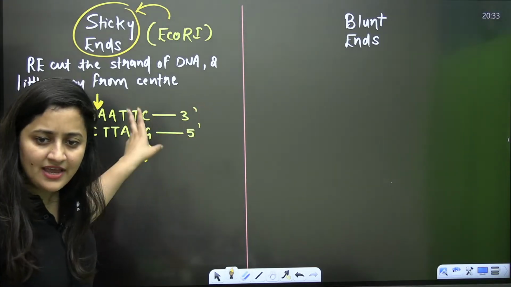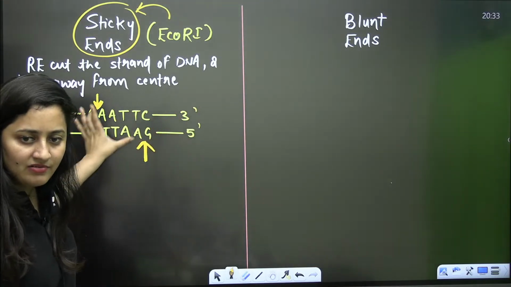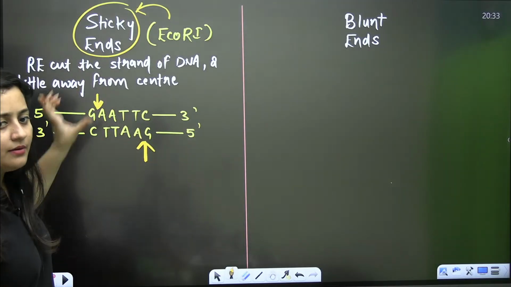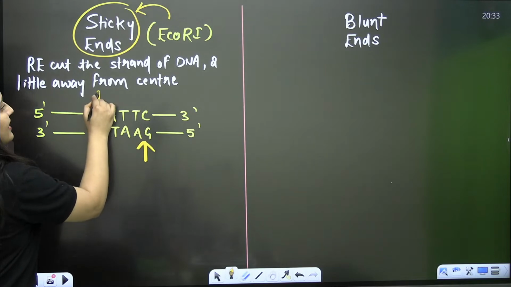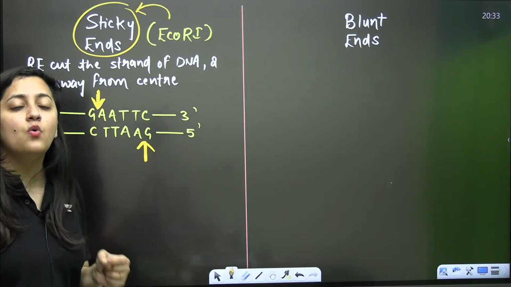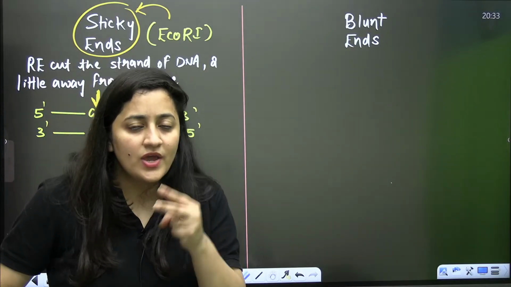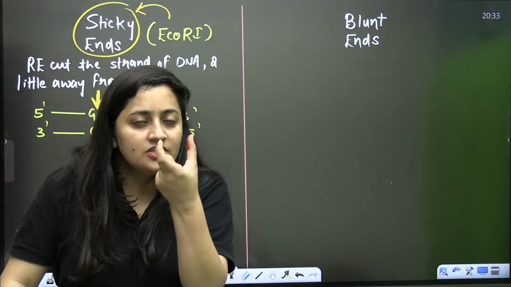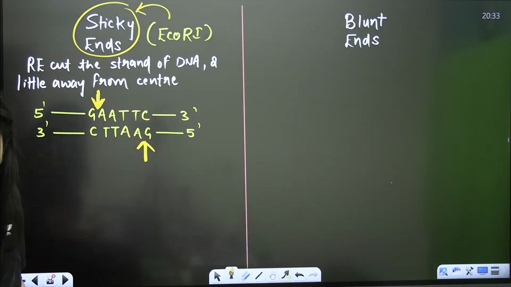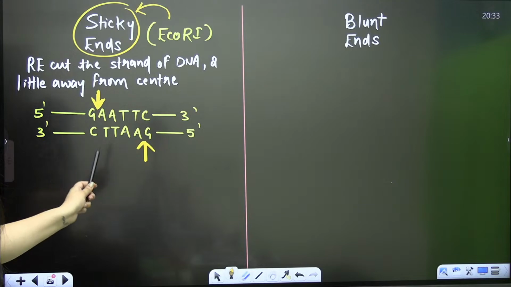Whenever we use the arrows in this way, always remember you are talking about the sticky ends here. So what is going to happen, bache? Where will this restriction enzyme make the cut? It is going to break the sugar phosphate backbone in between the guanine and the adenine. Are you getting it?